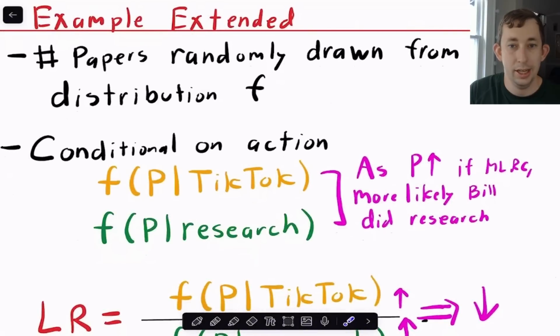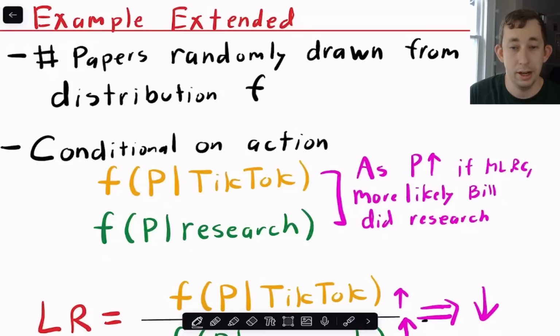And so what we're going to say is that, okay, Bill's going to choose an action. Each action has a different distribution in the number of papers. So we're basically going to take a random draw of a distribution. And that's going to tell us how many papers Bill actually wrote. So he can write a number of papers if he does research. He can also write that same number of papers if he watches TikTok. And so what we're going to say is that basically it's a random draw from that distribution. But of course, as you might imagine, if Bill chooses to do research, it's more likely he's going to get a higher number of papers than if he wrote that same number of papers from watching TikTok.